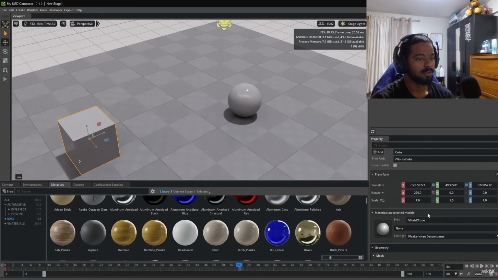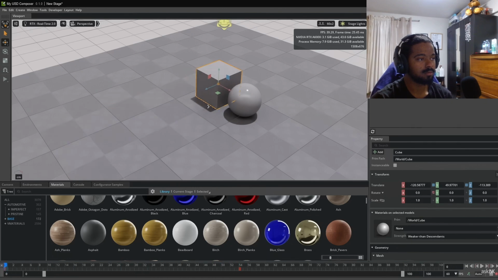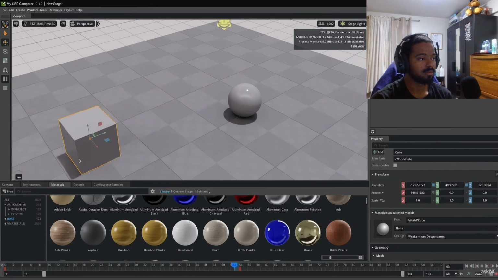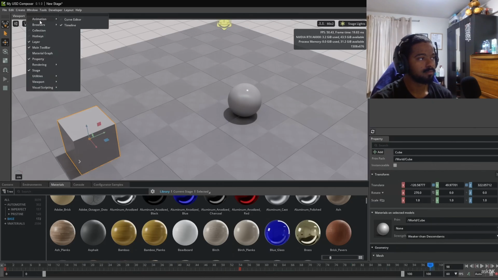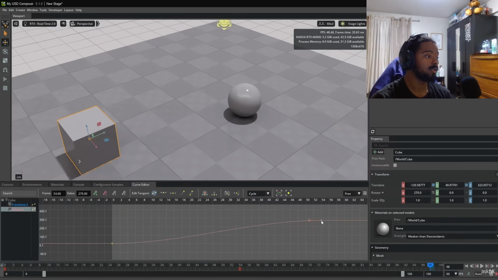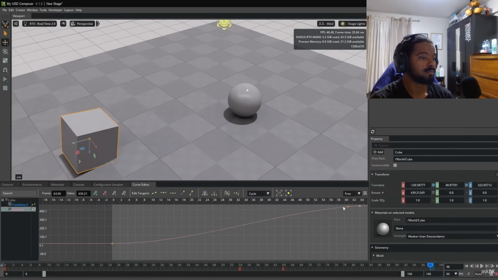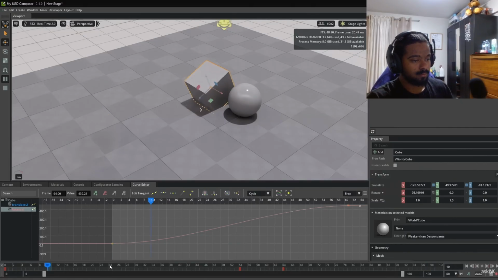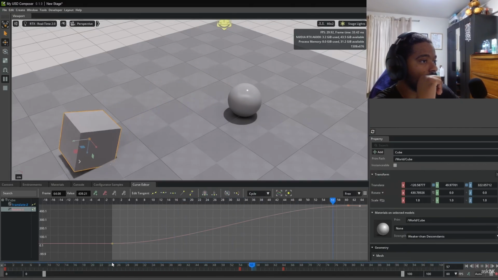Once we have that keyed, if we send this all the way back and press the playback button, you will notice we've got a smooth real-time rendered animation playing back. And of course, we can also go over to the Windows section, go over to animation, open up the graph editor, and make changes. The changes could include just changing the handle of how the rotation works and changing whatever tangent that we want. Once we have that, we can have animation playback and have fun working with this.